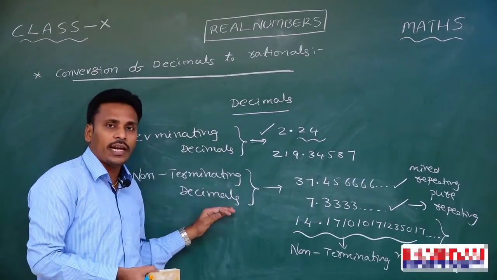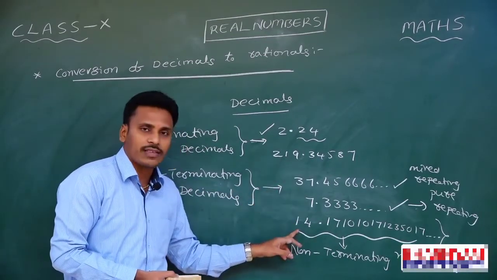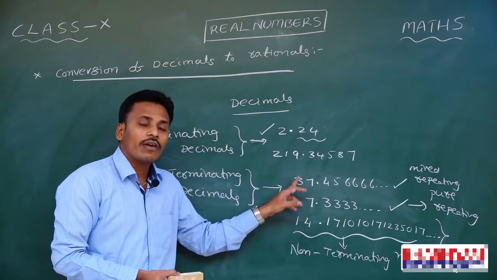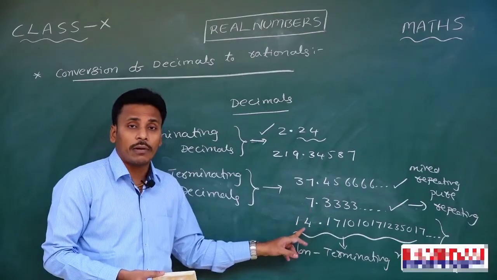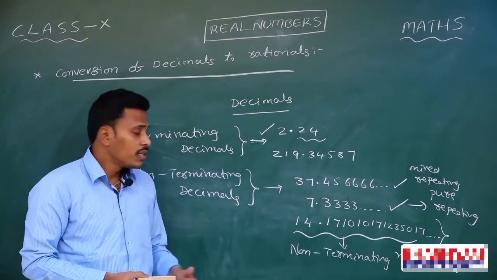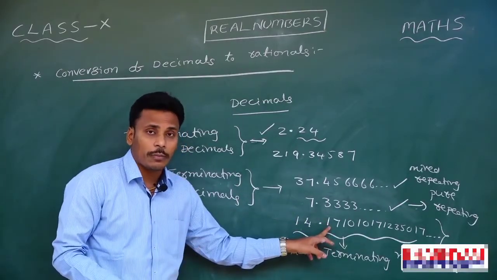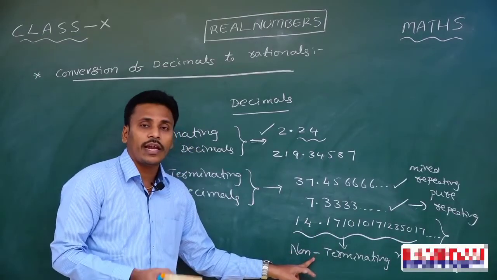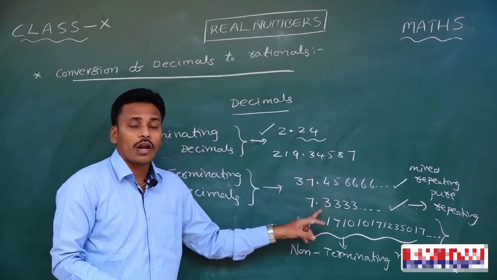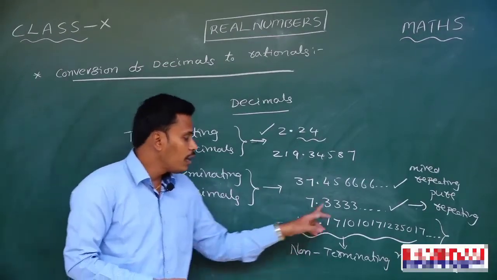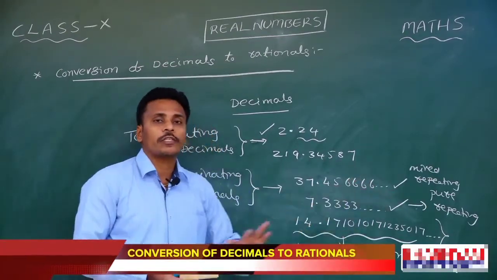And in the non-terminating decimals, I gave a few examples. For some decimals, the digits in the decimal part are repeating, and for others, the digits are non-repeating. If the digits in the decimal part are non-repeating, we call them non-terminating, non-repeating decimals, whereas if everything is repeated, we call them pure repeating.